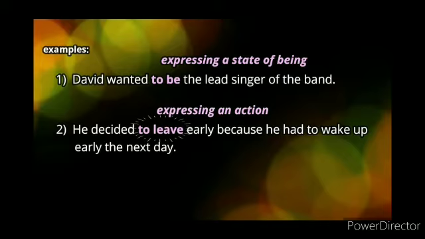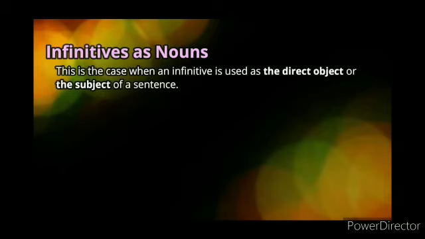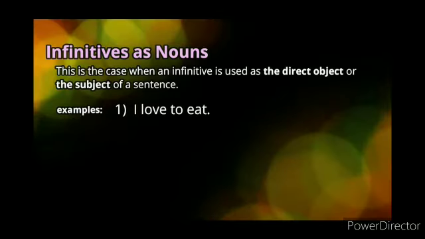To go is an action. So your infinitive is to leave. This is the case when an infinitive is used as the direct object or subject of a sentence. For example, I love to eat. I is the subject, love is the verb. To eat is your infinitive.